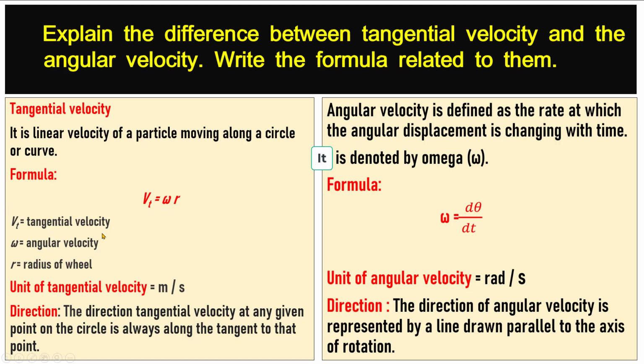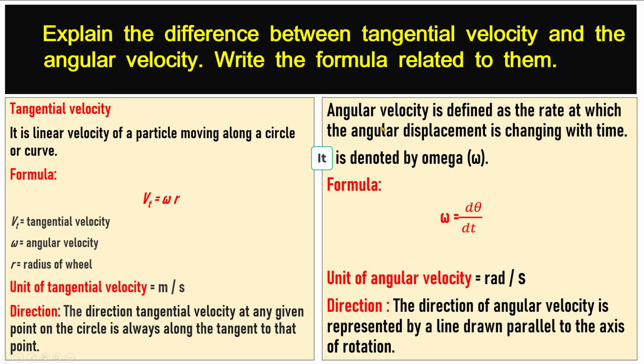Vt is tangential velocity, omega is angular velocity, and r is the radius of the wheel. The unit of tangential velocity is meter per second, and the direction of tangential velocity at any given point on the circle is always along the tangent to that point.